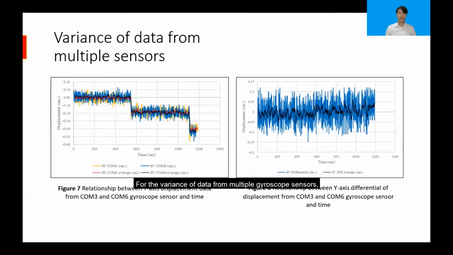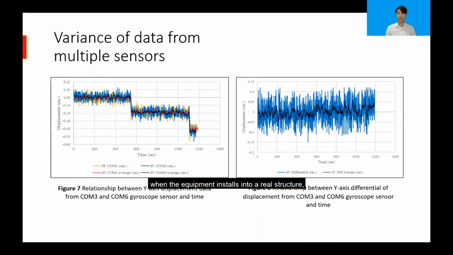For the variance of data from multiple gyroscope sensors, in order to check the variance of calculated displacement data from two or more gyroscope sensors, in this experiment, two gyroscope sensors were used. Both gyroscope sensors were named by their connected port, which are the COM3 and COM6 gyroscope sensors. Both gyroscope sensors were tested at the same time on the same model. The calculated displacement of both gyroscope sensors should be equal or close to each other.